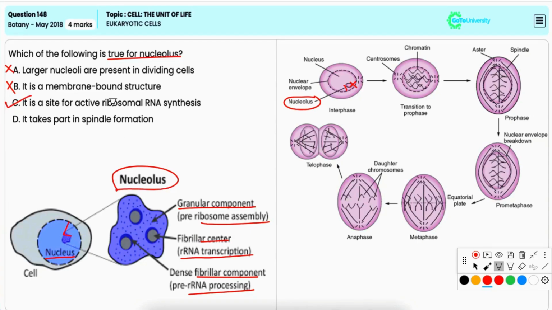Option D, it takes part in spindle formation. It is also incorrect because spindle formation is mainly carried out by microtubules originating from the centrosomes in animal cells.